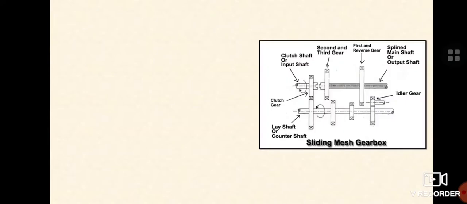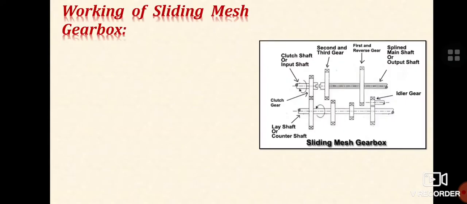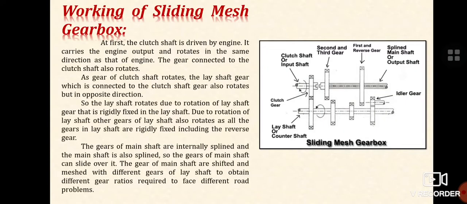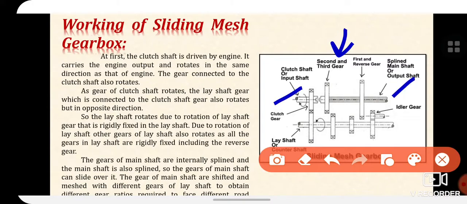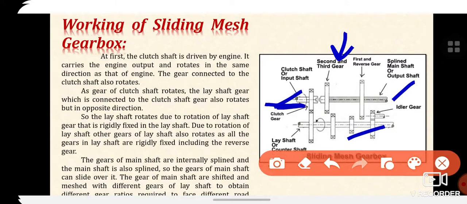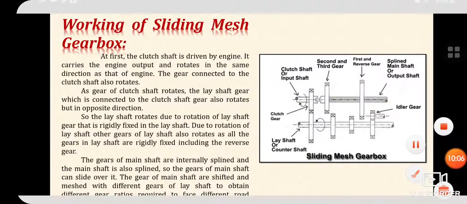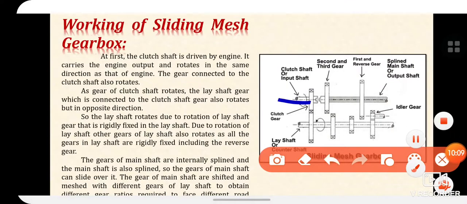Now we will discuss the working of the sliding mesh gearbox. Here we have discussed this image, which describes the arrangement of the clutch shaft, main shaft, and lay shaft, over which a number of gears are mentioned. At first the clutch shaft is driven by the engine.